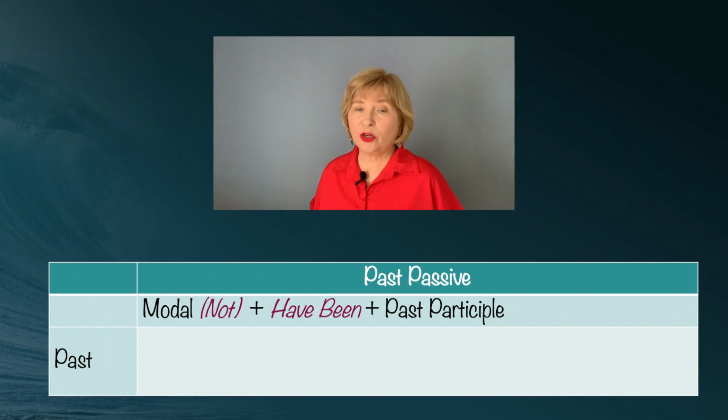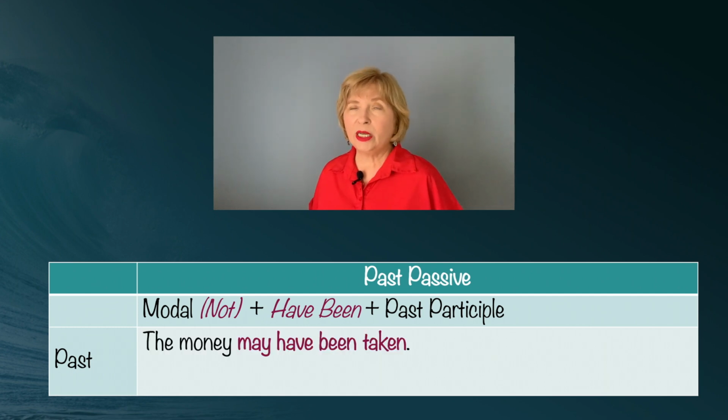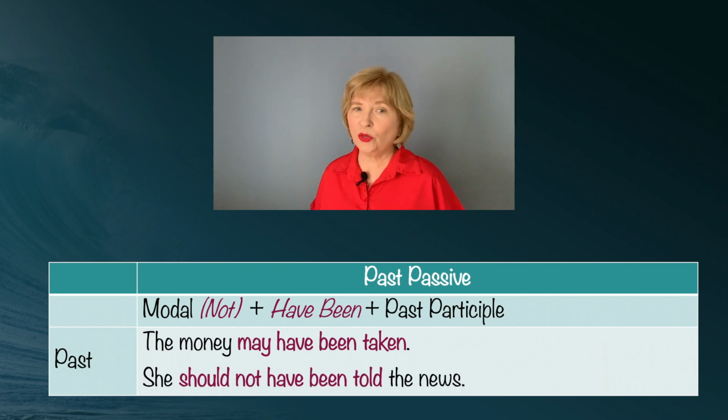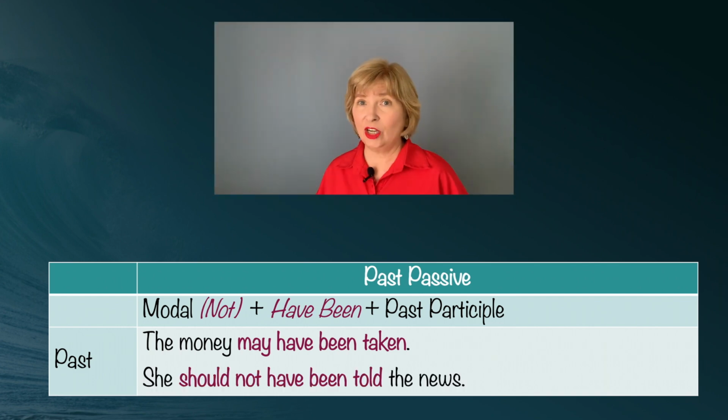The form is very similar to the one we used for present and future passives with modals, except now we change the auxiliary verbs to have been instead of just be. So we have the modal plus have been plus the past participle. Our examples are, the money may have been taken, and she should not have been told the news. That's a long verb. Now let's look at the rules. There aren't many, only two.